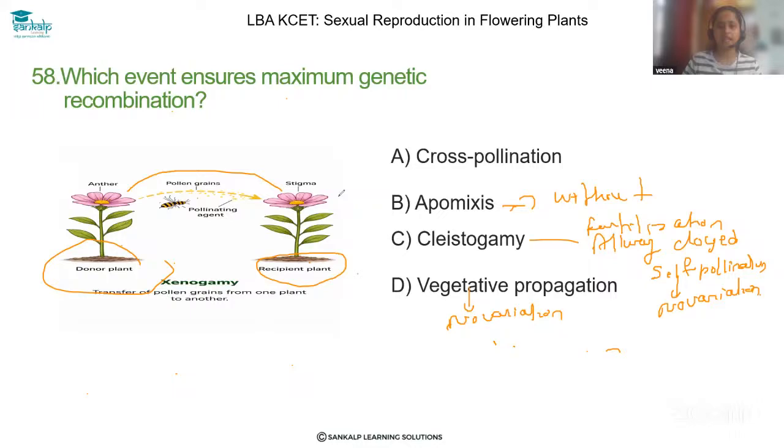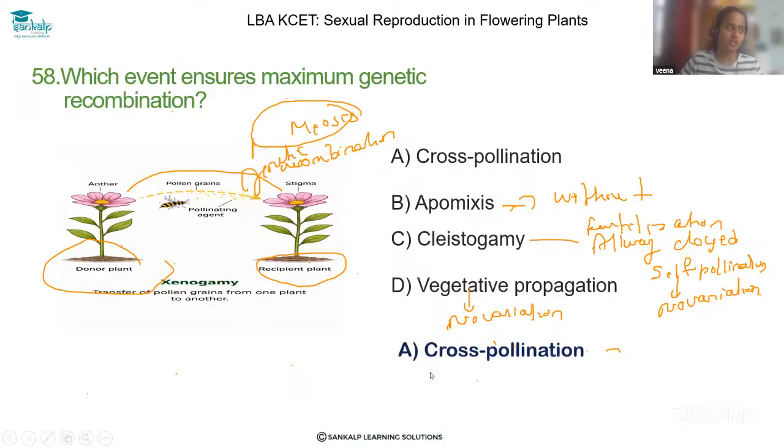So here we can expect that there will be genetic recombination, as the meiosis process is taking place. Okay, so the correct final answer here is option A, that is cross pollination.